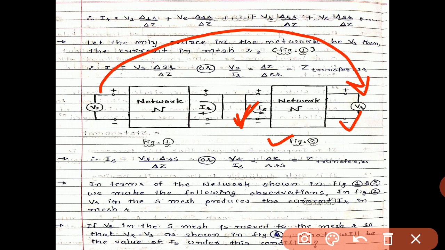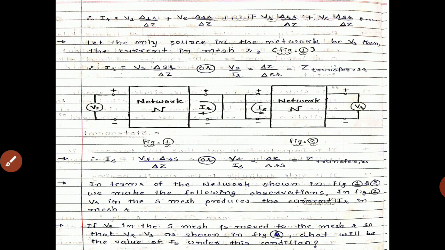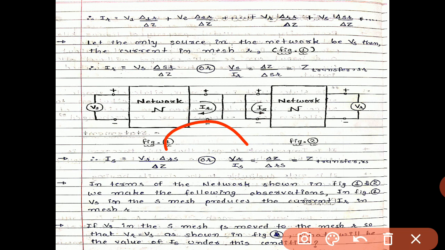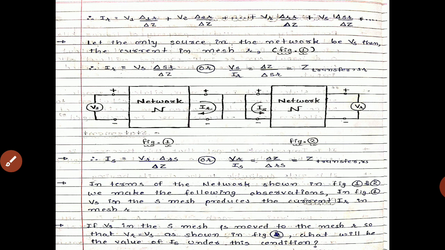Similarly, the equation for Is becomes VR multiplied by delta RS divided by delta Z, which is the same as the previous case, and further we simplify to get Vr divided by Is equals delta Z divided by delta RS, or Z transfer RS. So in both cases we get the values of IR and Is.